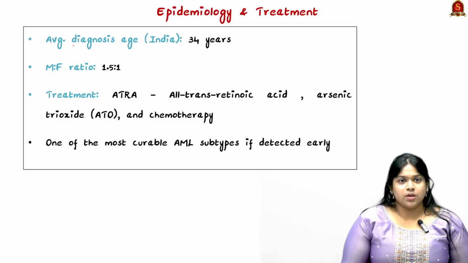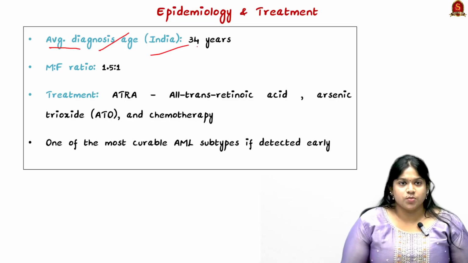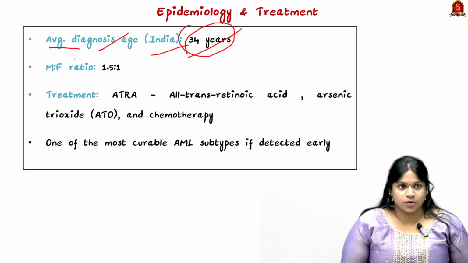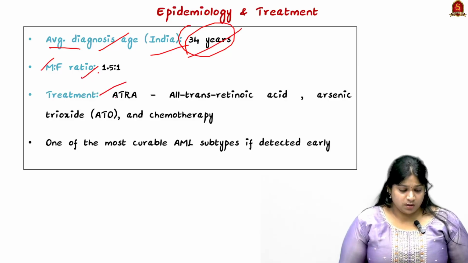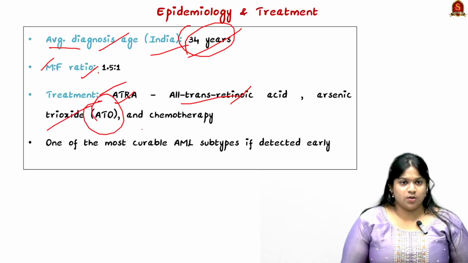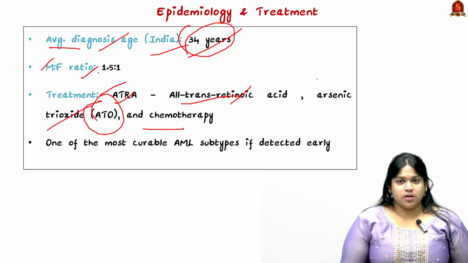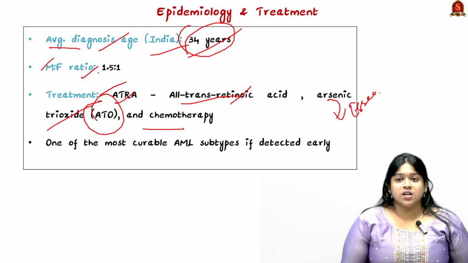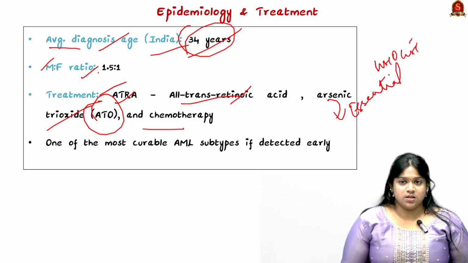Now, looking into the epidemiology and treatment, the average age of diagnosis in India is 34 years, and the male to female ratio is 1.5 to 1. The treatment for this disease is ATRA, that is all-trans retinoic acid, and arsenic trioxide, that is ATO, and chemotherapy. Arsenic trioxide is known as one of the essential medicines on the WHO essential medicines list.